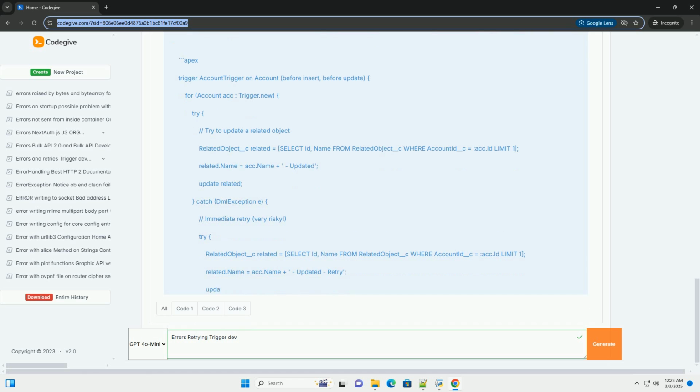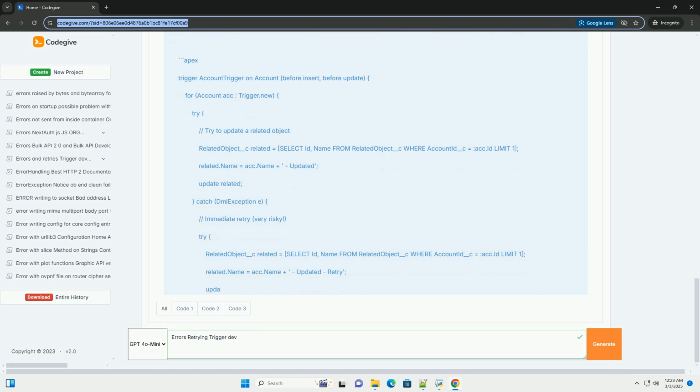2. Asynchronous retries, recommended. The best approach is to use asynchronous Apex to handle retries. This allows you to move the retry logic out of the trigger's synchronous transaction, preventing it from blocking the user's request and reducing the risk of governor limit issues.